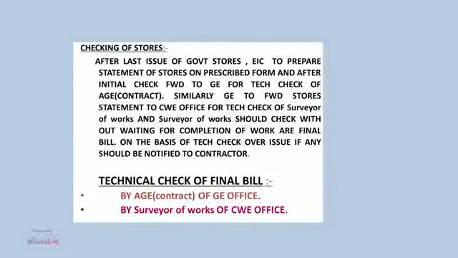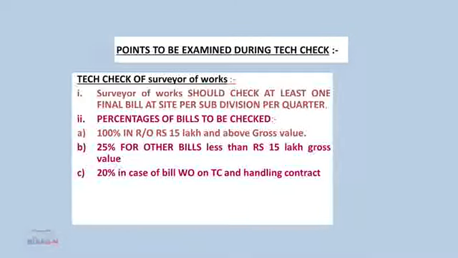Technical check of final bill. The technical check of the final bill is to be done by AG contract in the GE office and by the surveyor of works in the CWE office. Points to remember during technical check: the SW, that is surveyor of works, should check at least one final bill at site per subdivision per quarter. The percentage of bills to be checked is 100% in respect of contracts more than 15 lakh and 25% for other bills, that is less than 15 lakh of gross value of amount.